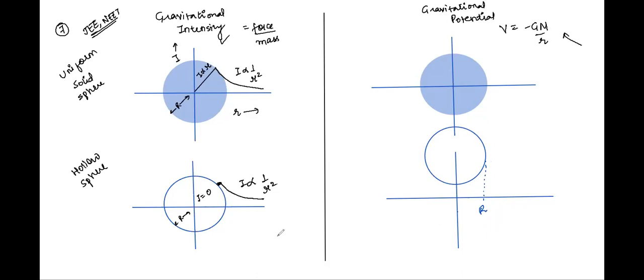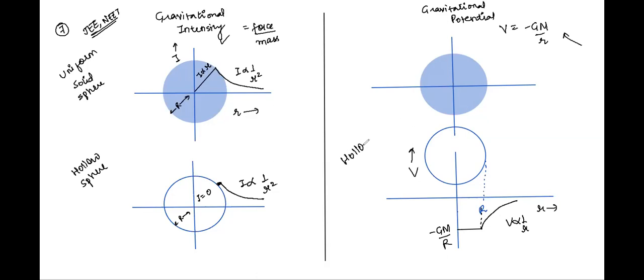Negative, sir. Negative, right? So since it's negative inside the sphere, until the distance r it's negative, and then outside it, negative and constant, and then it starts varying inversely with the distance r. So inside the hollow sphere, the potential is constant and negative, given by the same value as that on the surface. And then it starts varying inversely. V is inversely proportional to r outside it. We are plotting a graph between gravitational potential and distance for a hollow sphere.